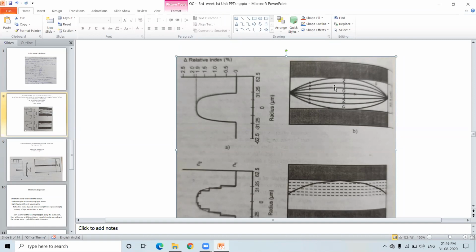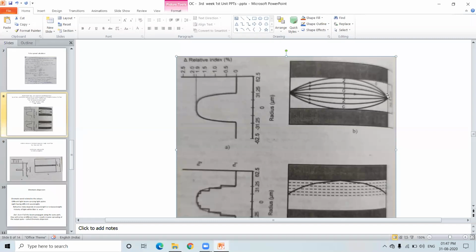This is the first mode, just taking the curve and reaching this. Second mode is just taking the curve and reaching this. And the maximum possible mode is taking this much of curve and reaching this. So what is happening here is, the more number of modes present here are arranged in such a way that all these modes more or less reach at the same time.